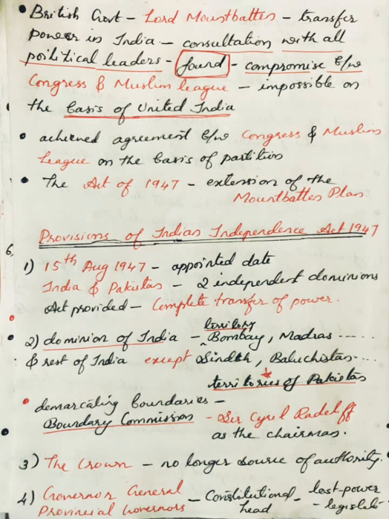Number 3. The Crown was no longer the source of authority. Number 4. The Governor General and Provincial Governors were to act as constitutional heads. If you see the Government of India Act 1935, the Governor General and Provincial Governors had a greater role, whereas in the Indian Independence Act of 1947 they were to act as constitutional heads and they lost the extraordinary power to legislate.